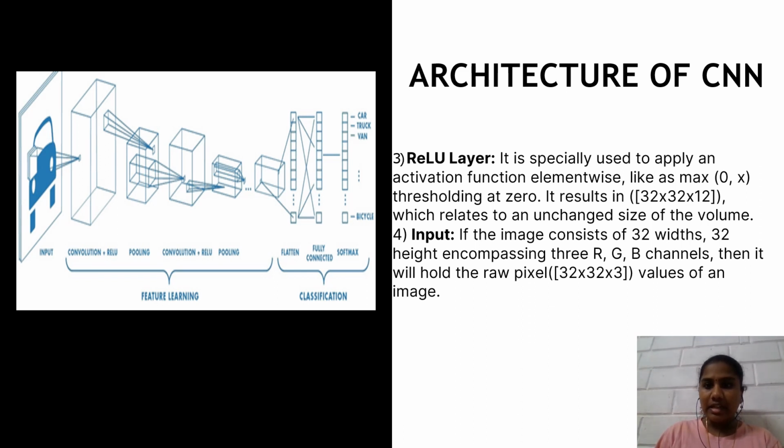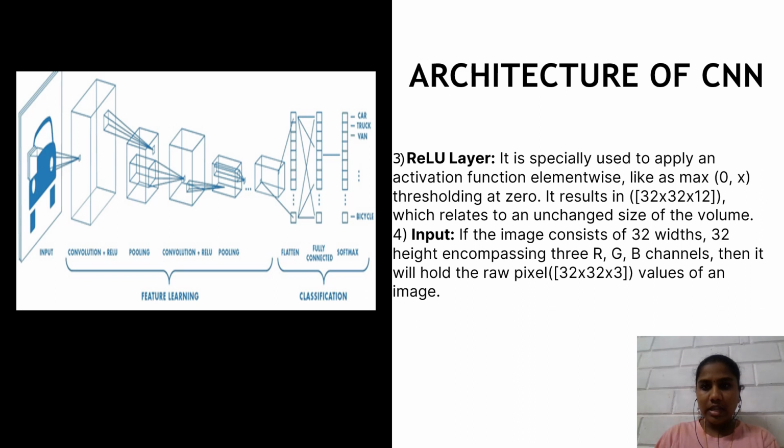It results in 32 by 32 by 12, which means the size of the volume is unchanged. It is especially employed to apply an element-by-element activation function, such as max of 0, x thresholding at 0. It yields a 32 by 32 by 12 matrix, which means the volume size remains constant.